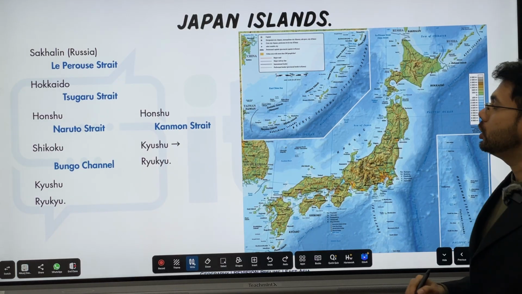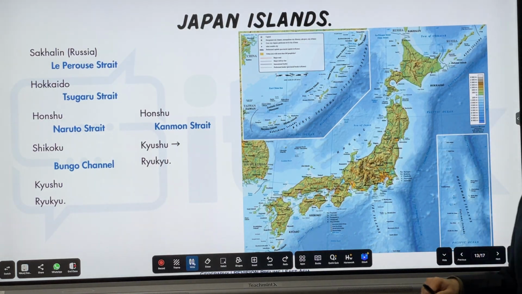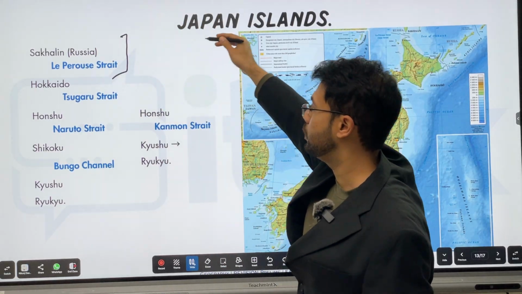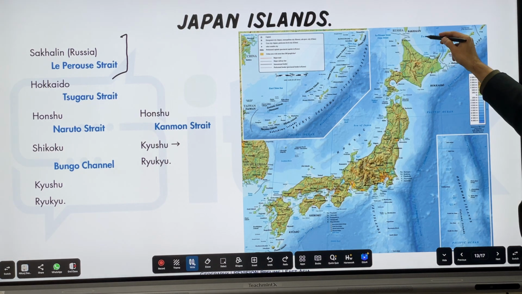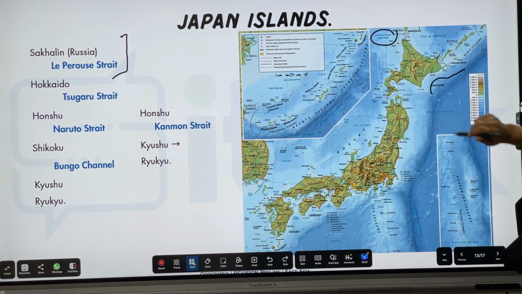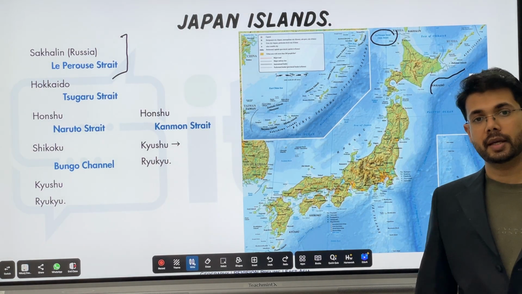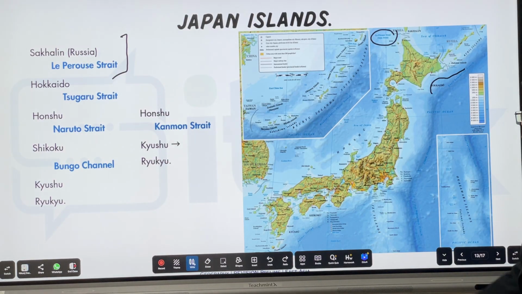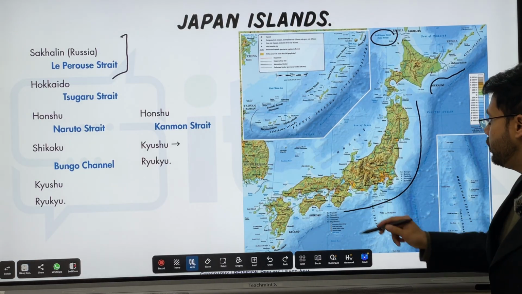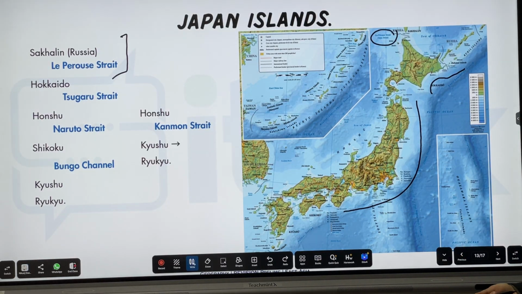Now, let us focus on the Japanese islands, starting from Sakhalin Island, a part of Russia. Up in the north is Sakhalin Island. Below that is the La Perouse Strait. Somewhere here, this is the La Perouse Strait. Then comes Hokkaido Island, a very beautiful island, Hokkaido. The spring blossom photos, if you have seen of Japan, are mostly from Hokkaido Island. Below that comes the Honshu Island, the main island of Japan. A lot of industrial hub, the cities of Tokyo and Yamaha, everything is present in this island, the island of Honshu.